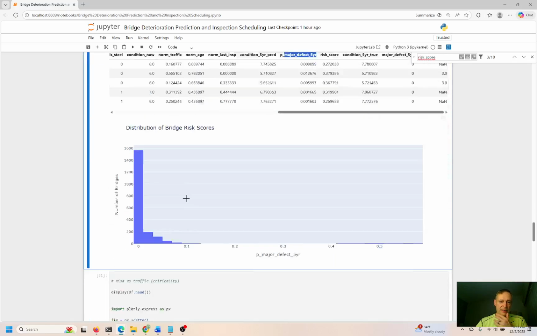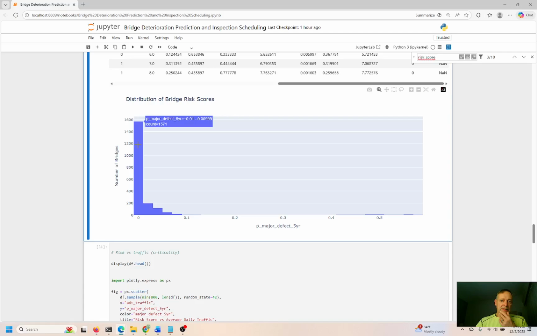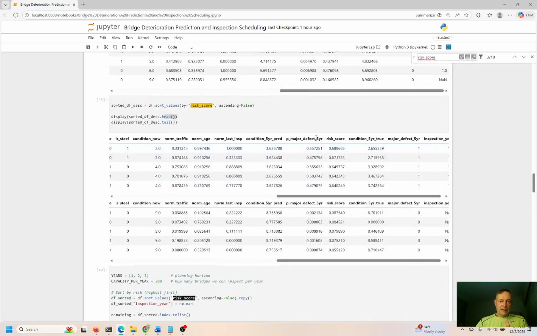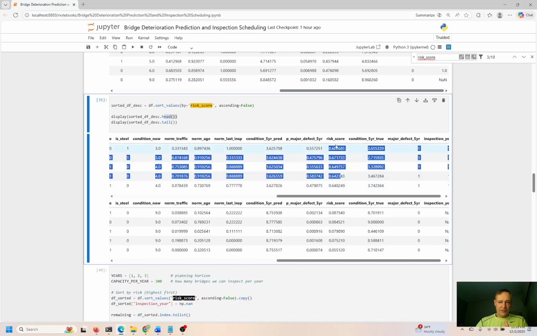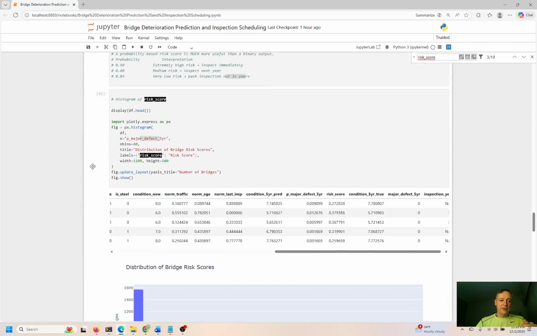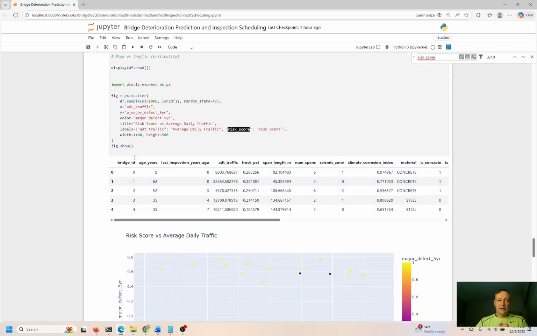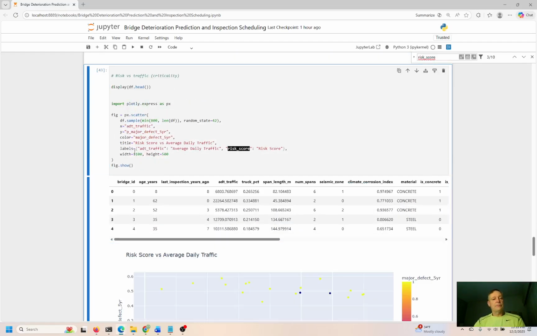So we're counting these, and we have, let's see, 1571 within the next 5 years. Again, not immediate. The immediate need is right here, these 5. Look at the risk score. But within the next 5 years, actually, we have 1,571 bridges that need attention, right? So there's a lot of work to be done here, guys, a lot of work.